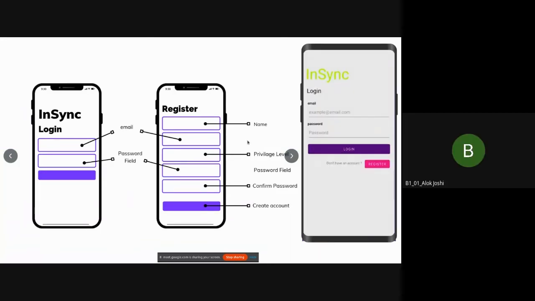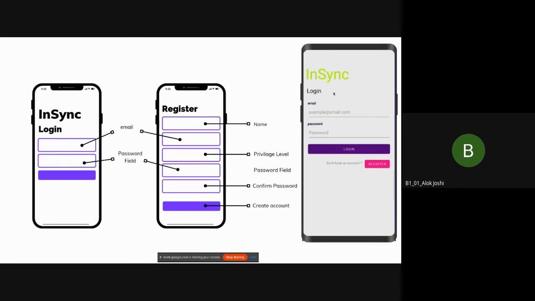Hello. I will be demonstrating the app and explaining some basics about how the Android front end works. Each and everything you see here in the InSync app, like this text view, basically every widget, every UI element in Android is known as a view. This button, edit text, text box, all these are views.